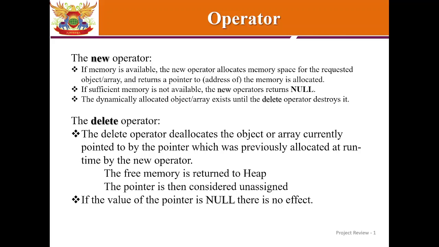The delete operator. The delete operator deallocates the object or array currently pointed to by the pointer which was previously allocated at runtime by the new operator. The freed memory is returned to the heap. The pointer then is considered unassigned. If the value of the pointer is null, there is no effect.